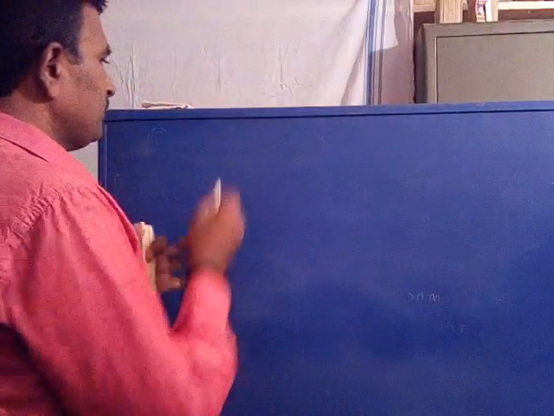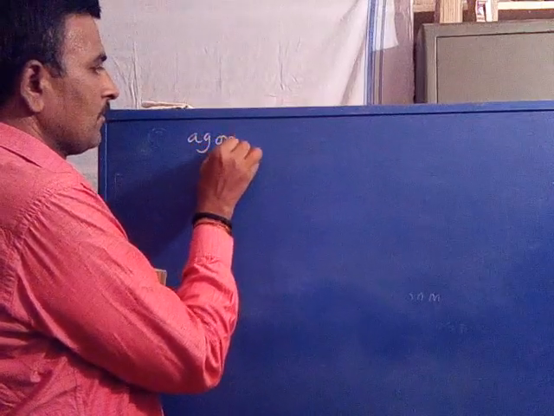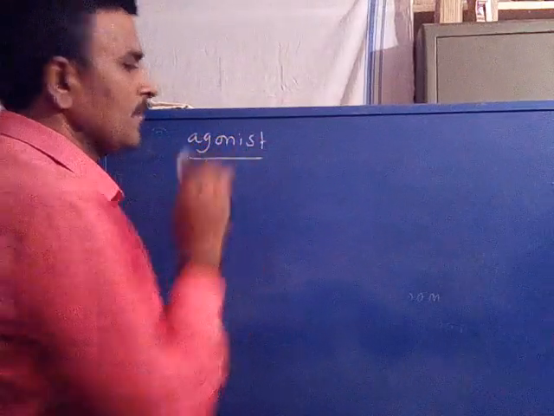Coming to what is agonist and what is antagonist. Now, agonist. A drug molecule, after binding with the receptor, if it shows its effect on cellular function, that is, if it initiates its effect on cellular functions, is called an agonistic drug.